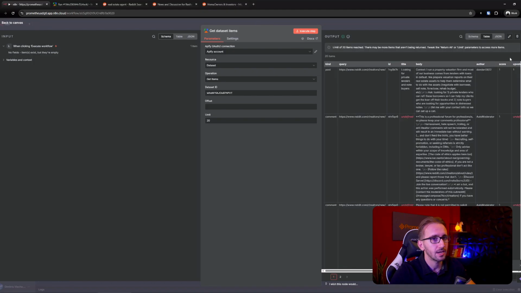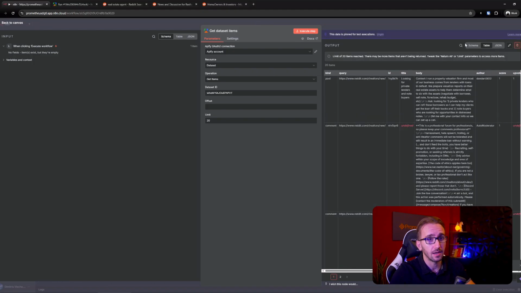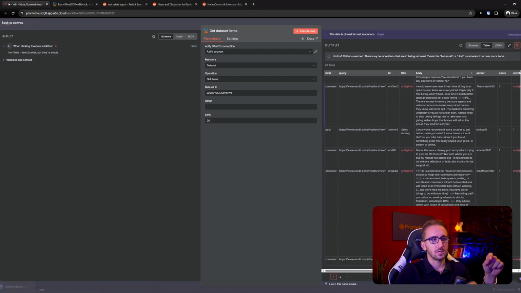Now we're going to click execute and we're going to pin the data. Again, we want to pin the data, so we want to save this for future executions. It doesn't matter this time because getting the dataset from Apify is an HTTP request that completes very, very quickly.